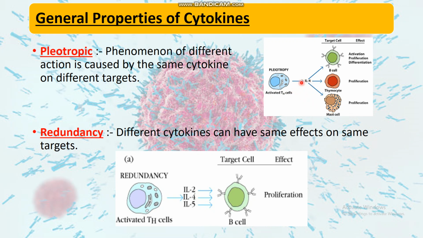Here interleukin 4 is causing different types of actions on different types of cells like B cells, thymocytes and mast cells. Another property is redundancy, where different cytokines like interleukin 2, 4 and 5 can have the same effect, which is proliferation, on the same target cell, which is the B cell.